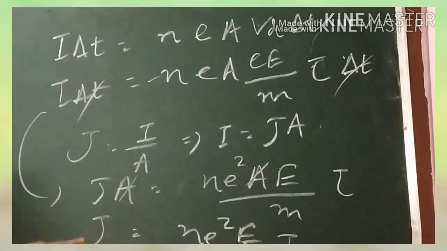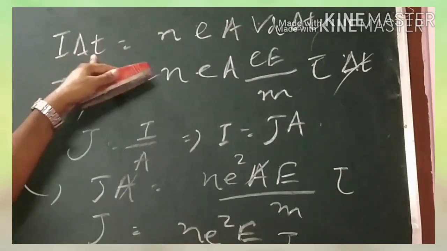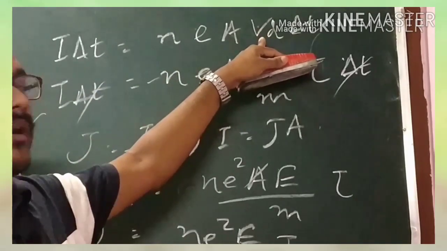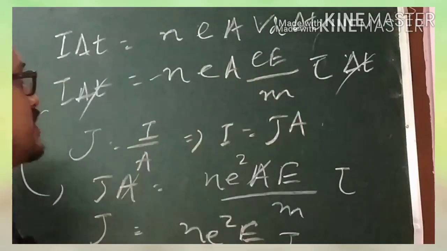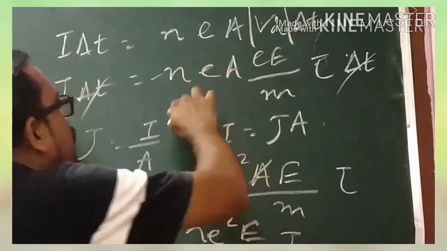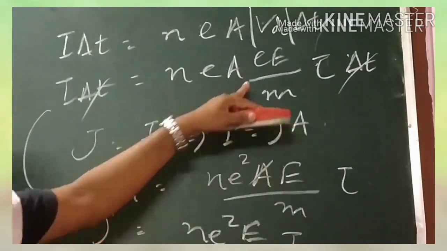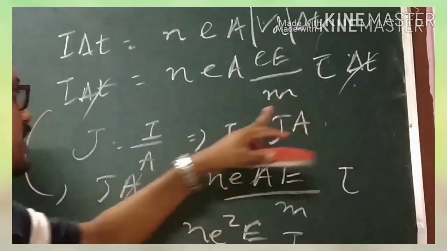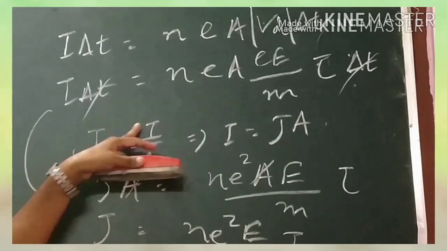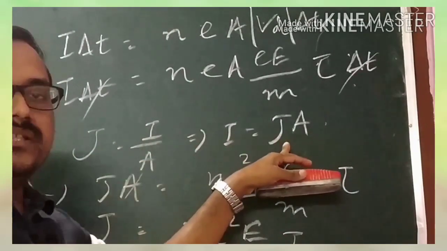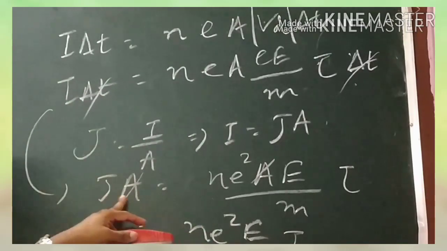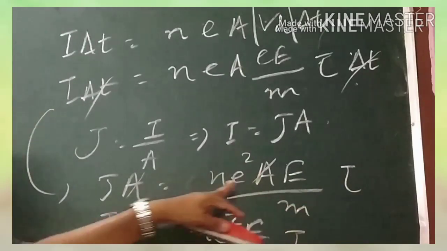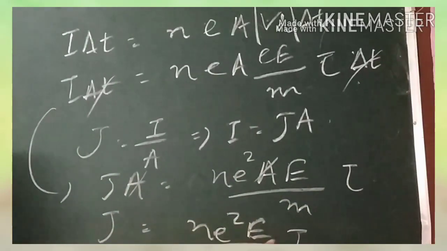So here we have already got the value I delta T equal to N A Vd delta T. Now we have put in the formula for Vd. As this is the absolute value of Vd, there is no need to put the negative sign here. So now this is eE by m into tau into delta T. Now delta T cancels out on both sides. Again we know the current density J is equal to I by A. So now I will be equal to J into A. So putting this value of J into A, this is N square A e by m into tau. Now A cancels out, and J equals N square e by m into tau.